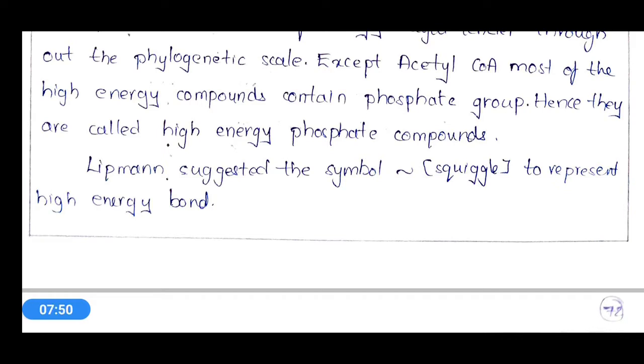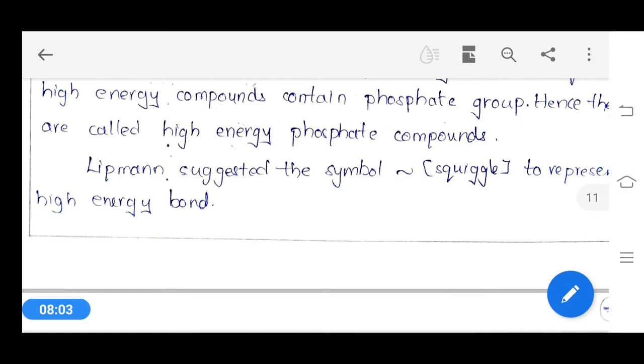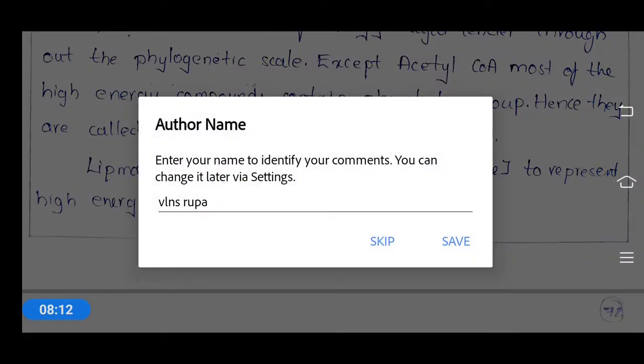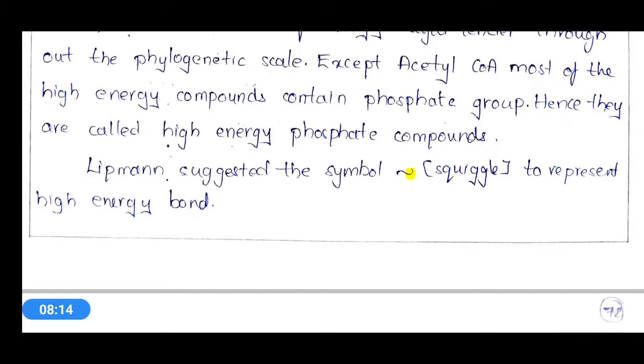The scientist Lippmann suggested the symbol squiggle to represent the high energy bond.